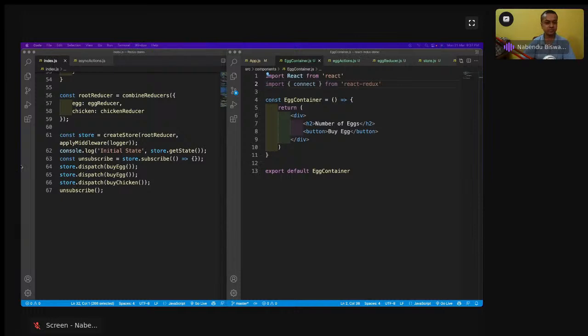Okay, so this is there, and so what we need to do here first is that there is a connect thing that, as I have told, we have to do this, and we have to change this to a higher order component.